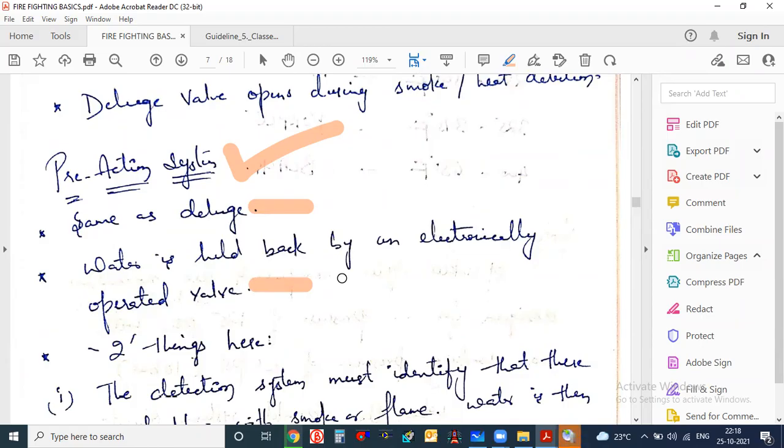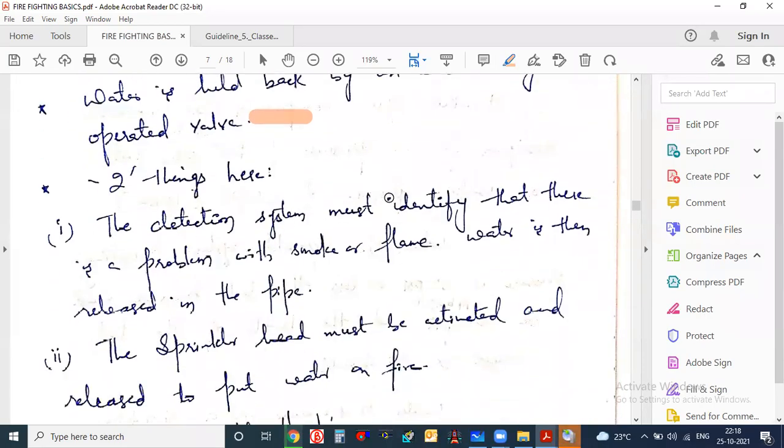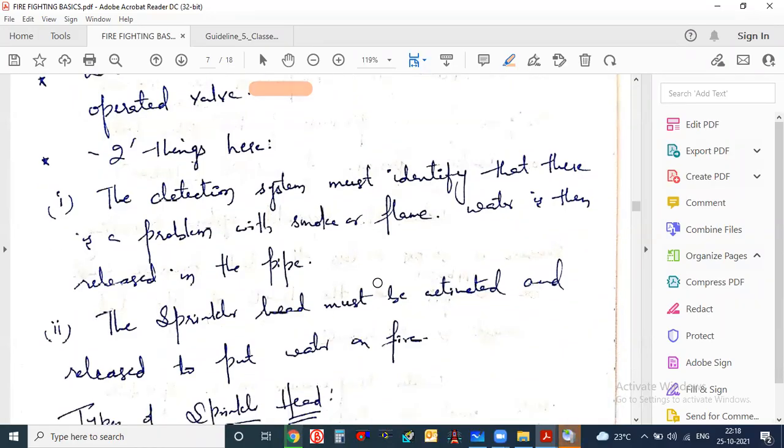Like in the dry system, we have one air compressor. Here one electrically or electronically operated valve holds the water back from entering the system. Once that valve is open, the water will go into the system and all the sprinkler heads will get activated. Two things here. First, the detection system must identify that there is a problem with smoke or flame. Water is then released into the pipe. The sprinkler head must be activated and released to put water on the fire.